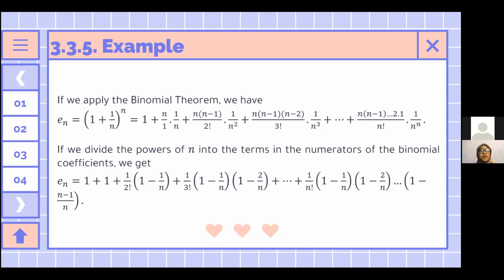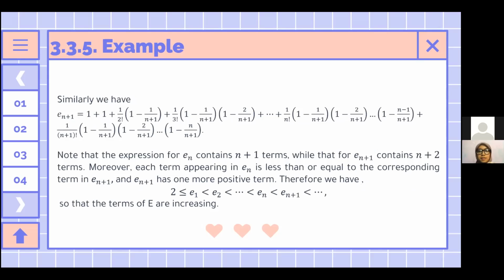And then if we divide the powers of n into the terms in the numerators of the binomial coefficients, we get En = 1 + 1 + (1/2!)(1 − 1/n) + (1/3!)(1 − 1/n)(1 − 2/n) + and so on. You can see the details on the screen.